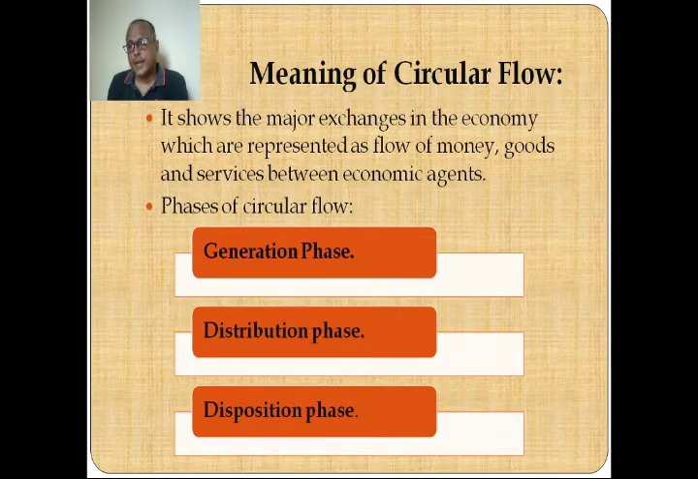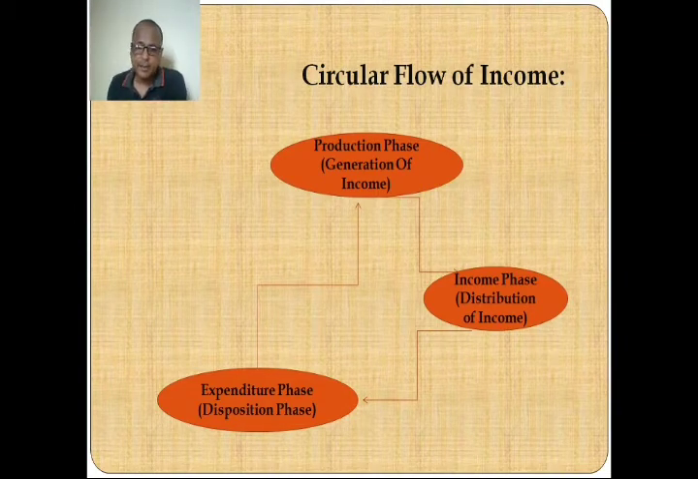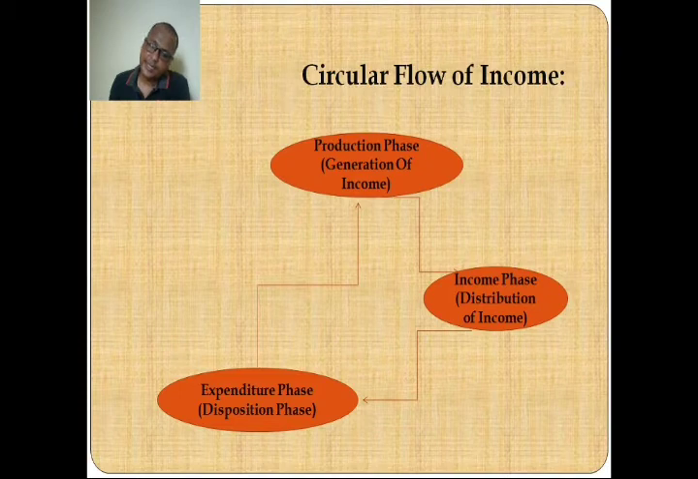The circular flow has three phases. The first phase is generation, the second is distribution, and the third is disposition. In the first phase, that is the generation phase, production takes place. Once production has taken place, the factors of production are paid for it. That generates income. Once income is generated, this income is spent in the market and expenditure takes place. This expenditure goes to the firms in exchange for the goods and services which they supply in the market.